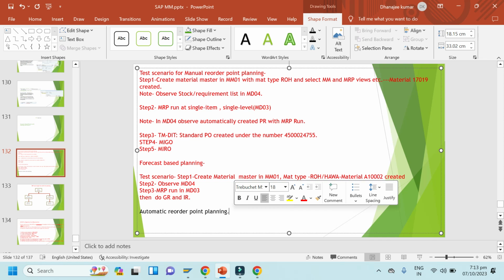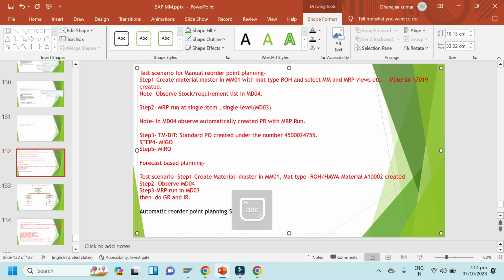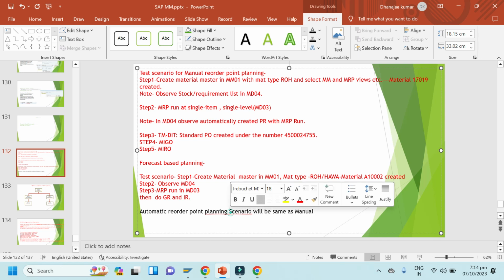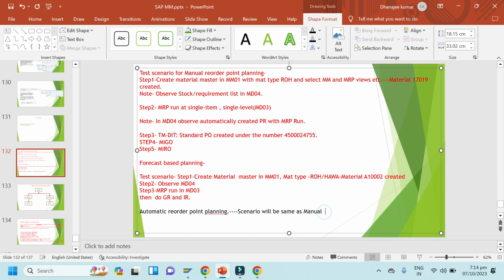Scenario will be same as manual reorder point planning, but